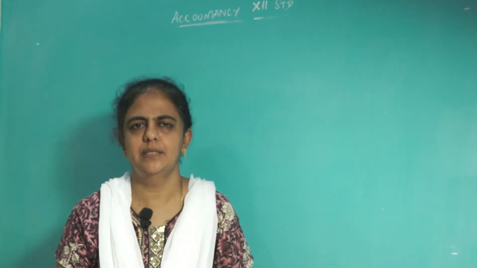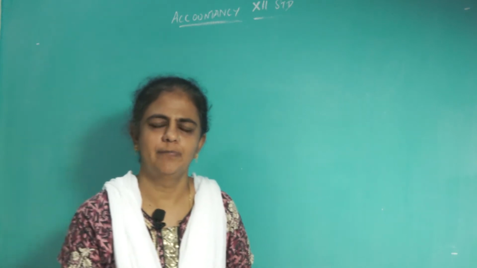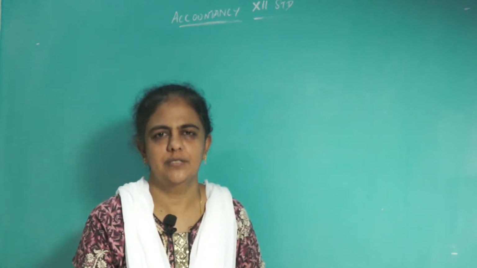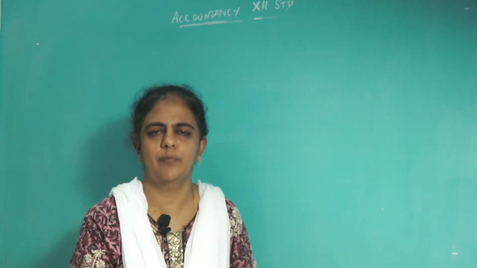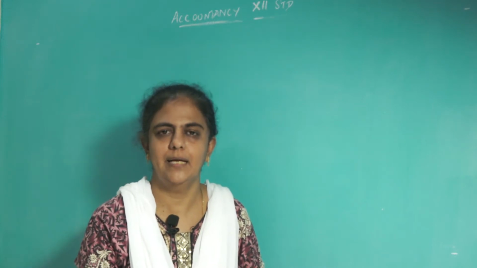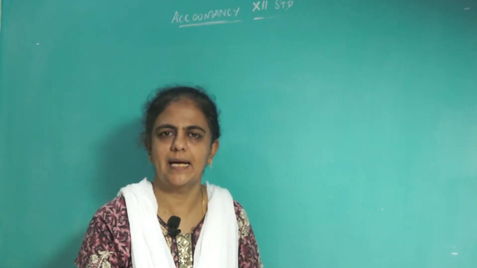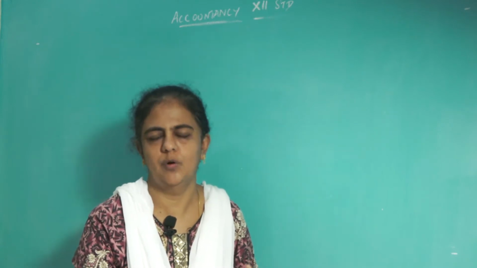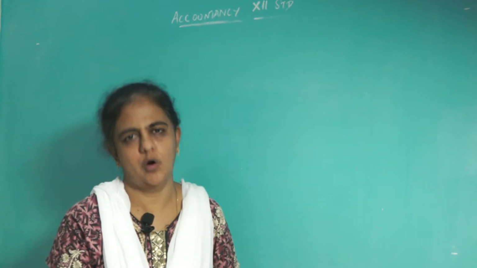So you know how to prepare revaluation. It's very simple, very easy to understand. All the profits are put on the credit side and all the losses on the debit side. You have to revalue your assets and liabilities, find out the profit or loss, and take only the profit or loss. That is the only thing you have to keep in mind. Don't take the actual value or the previous value, that is the book value. Take the difference, that is the profit or loss.